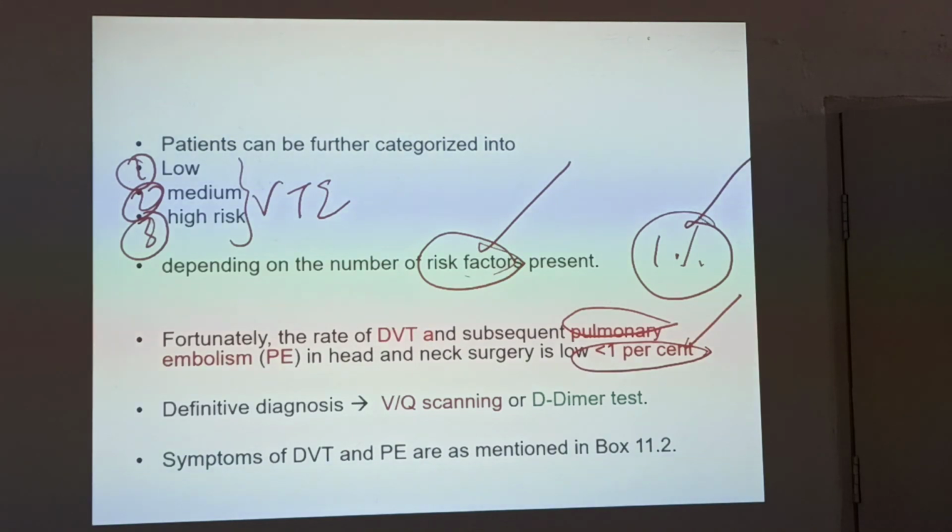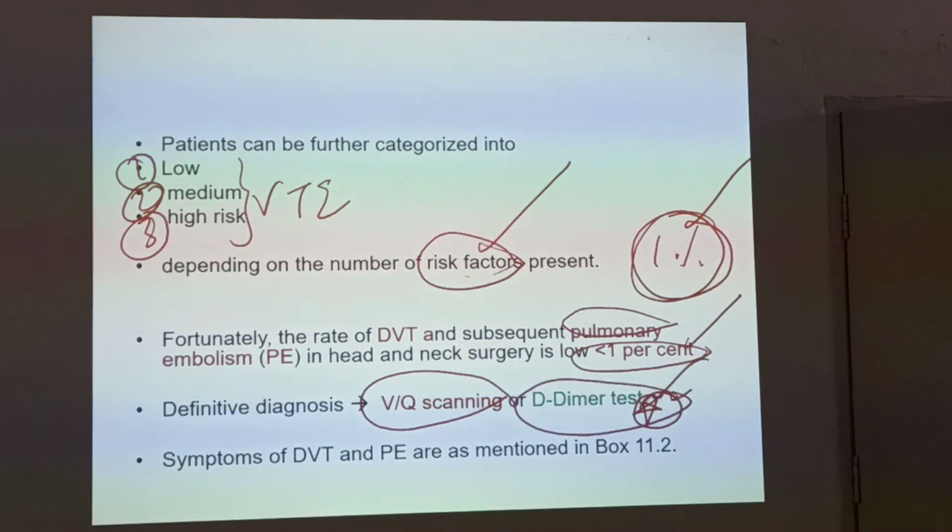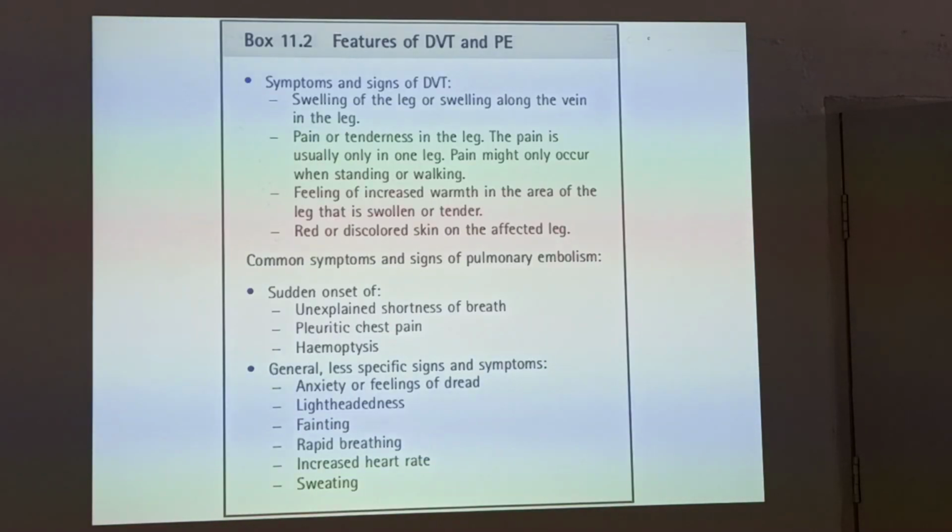So to diagnose this, what would you do? Ventilation perfusion scanning or D-dimer? D-dimer is nowadays being done for corona also. Okay, D-dimer test. D-dimer is very important. D-dimer test for pulmonary thromboembolism, you have to go for D-dimer. The symptomatology of DVT and pulmonary embolism are listed here.